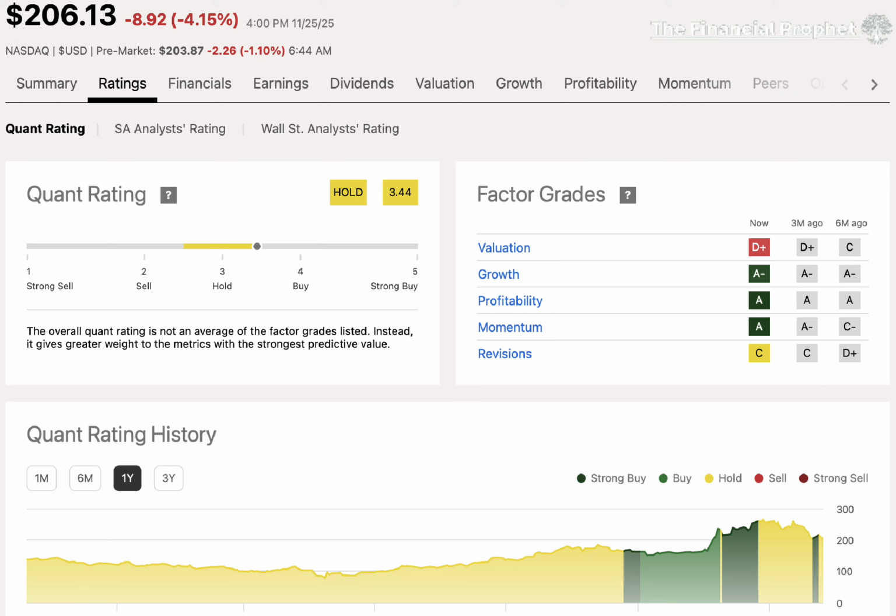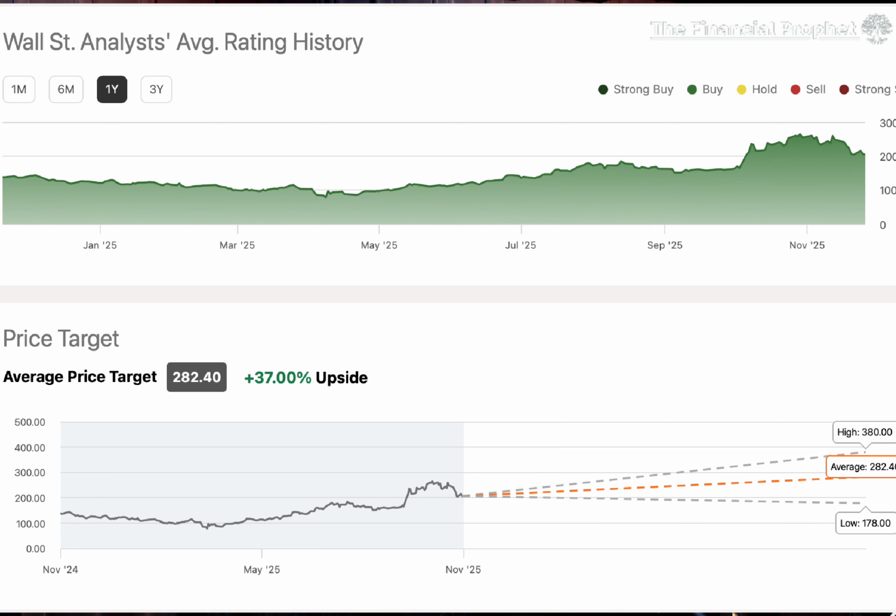Now, next, I like to go to the ratings page because here on the ratings page, first we have the very interesting quant rating system. Next is the Wall Street analyst ratings. Now, this section shows you some very interesting data. Like, for instance, the average price target based on a certain number of analysts. Like AMD has 51 analysts covering it here. And based on these 51 analysts, we see that the average price target is around $282.40, which is about 37% above AMD's current stock price.